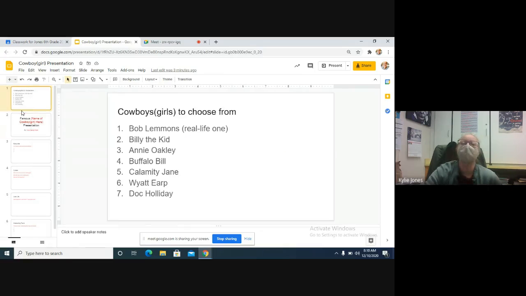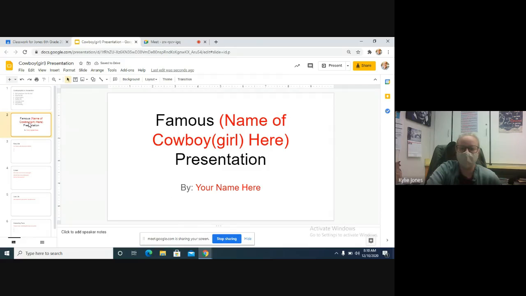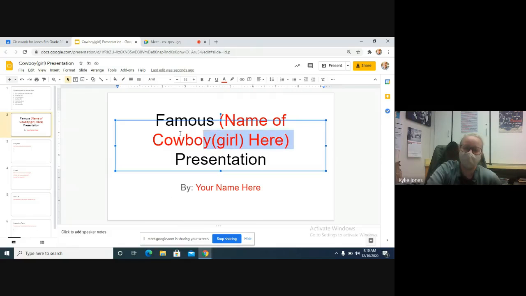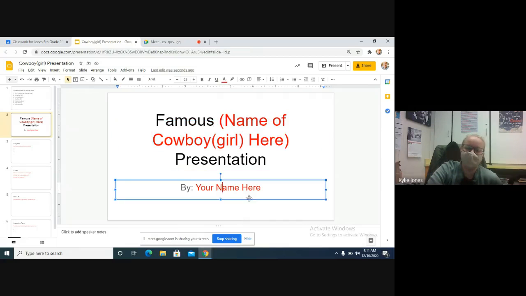So, choose your person. Write it on slide number 2. You would replace this part and put your person there. So it's like Annie Oakley presentation, Bob Lemons presentation. Okay. And then where it says your name here, what do you think you're writing? Your name. First and last name, please. Full name works.